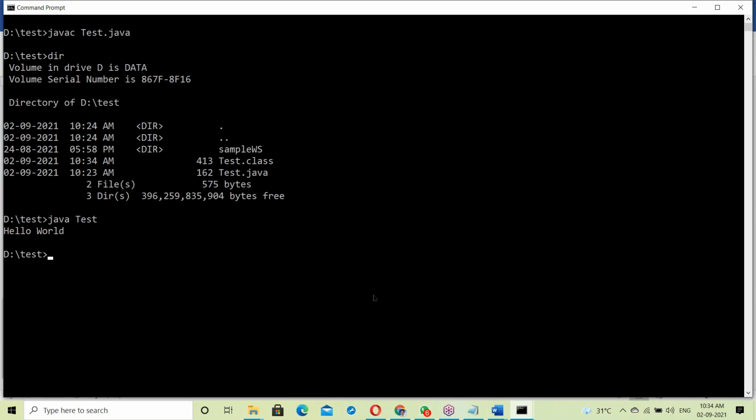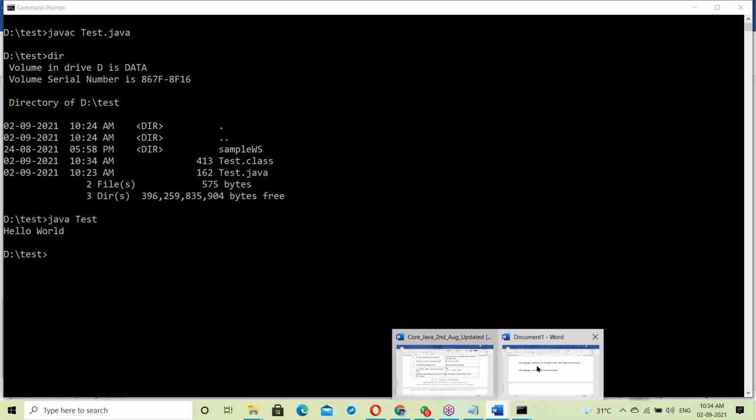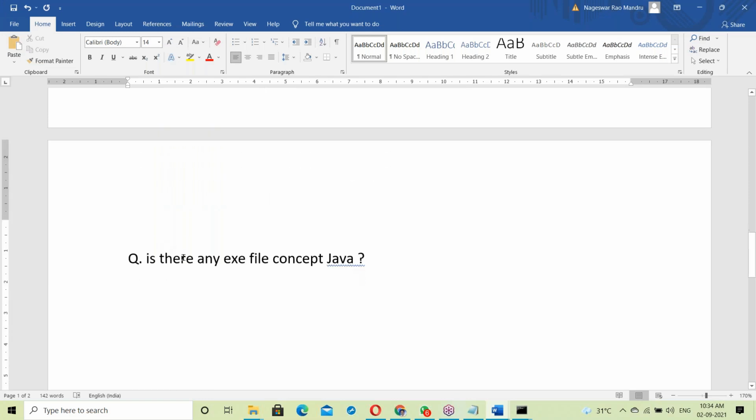Now, what's the question here? Is there any exe file concept in Java? Or the question may be asked another way: can we create an exe file in Java? The answer is yes or no. Tell me, guys.